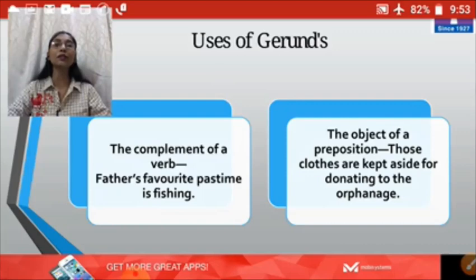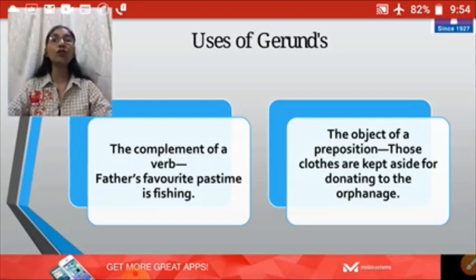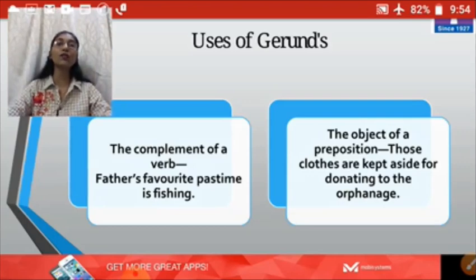It is the complement of a verb which is satisfying the noun father's favorite pastime. And the last one is the object of a preposition. So the gerund can also be used as the object of a preposition. Example is, those clothes are kept aside for donating to the orphanage. So for donating is actually the object of a preposition.